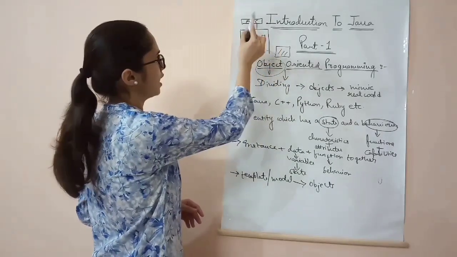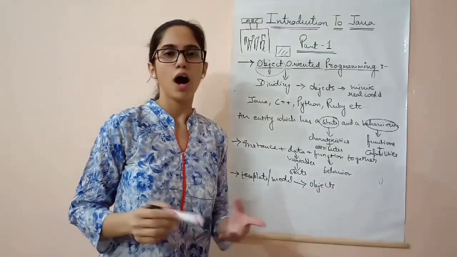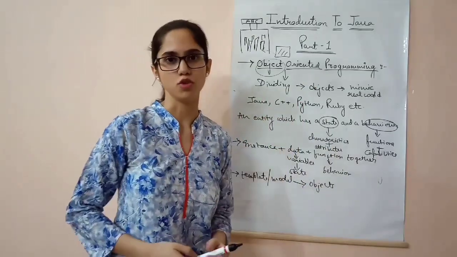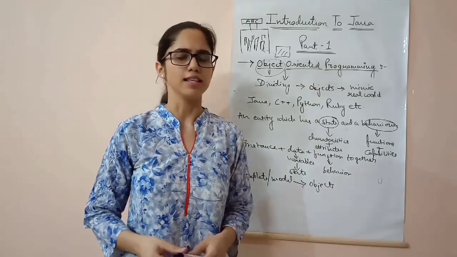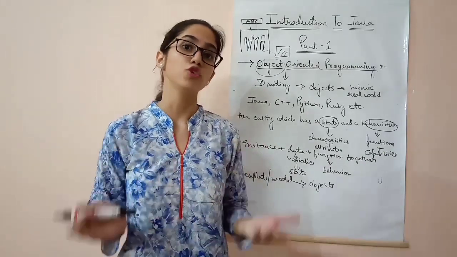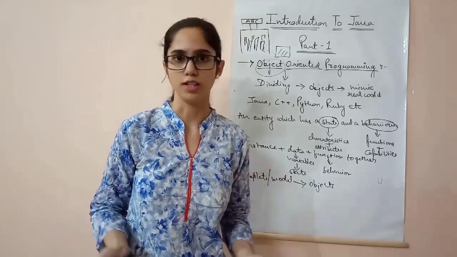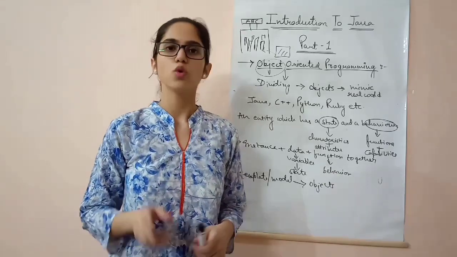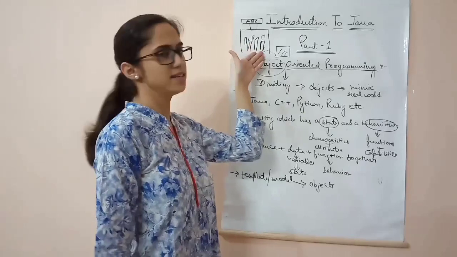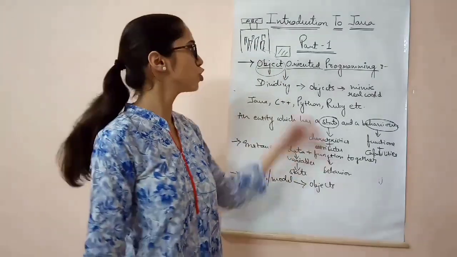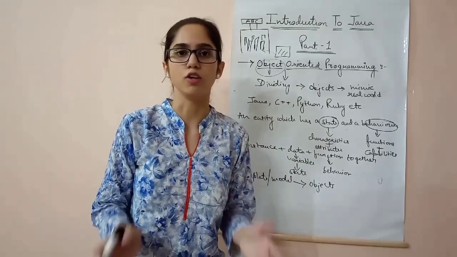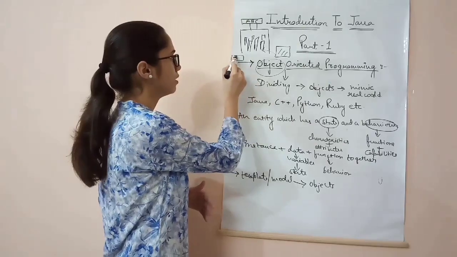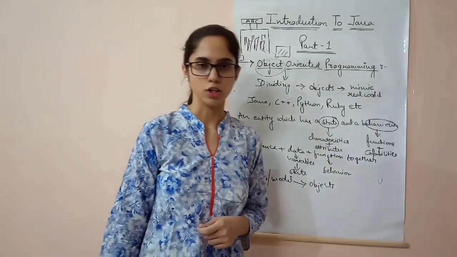Now let's take an example of a housing society. Suppose there is this housing society with the name ABC. Suppose I own this housing society and I have a buyer who comes to me and says, I am interested in your flats, I want to buy it. So first of all, you show me how your flats actually are and what is all the interior and what all is the facility and stuff like that. So what I can do is either I can take him to the flats directly, or before that I can show him the blueprint or architectural design of my flats, right? Or I can obviously show him the map of my housing society.